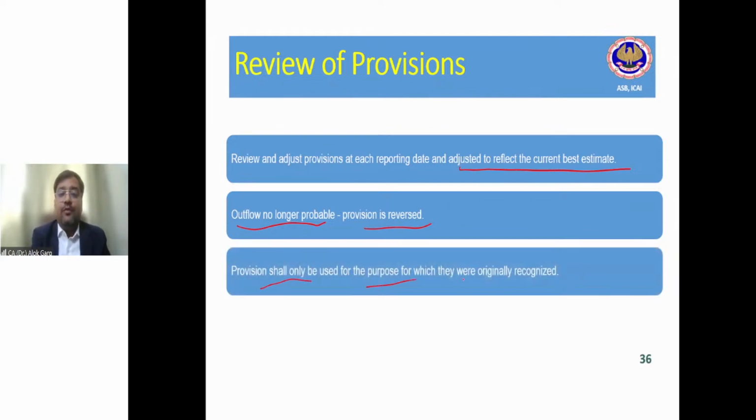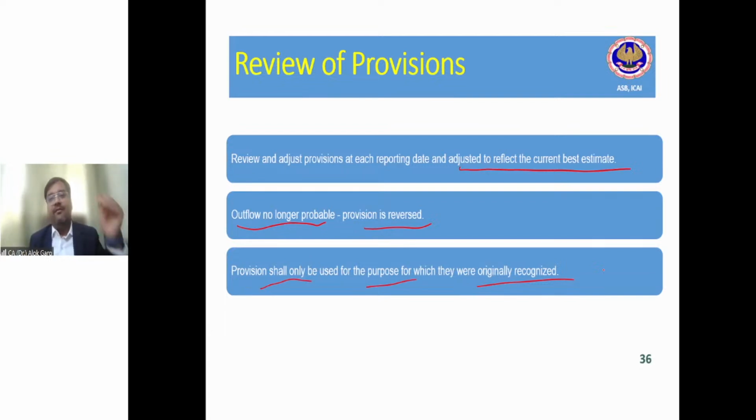Provision shall only be used for the purpose for which it was originally recognized. For example, you have created a provision for legal claims, right? And now you are saying that this legal claim is not required, but you have forgotten to create a provision for asset retirement obligation. So you cannot adjust the provision for legal claims with the provision for ARO.